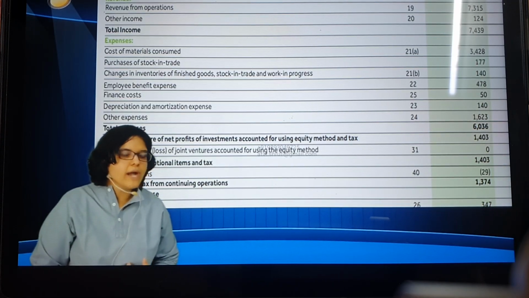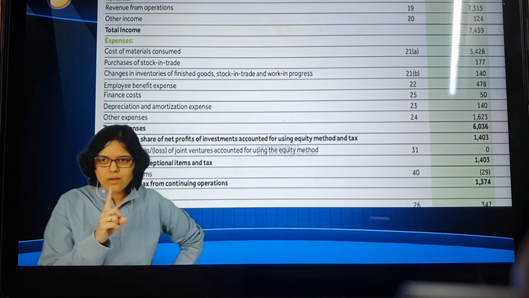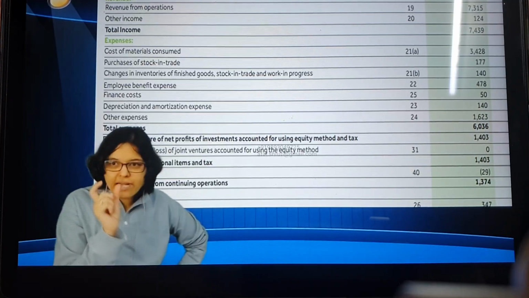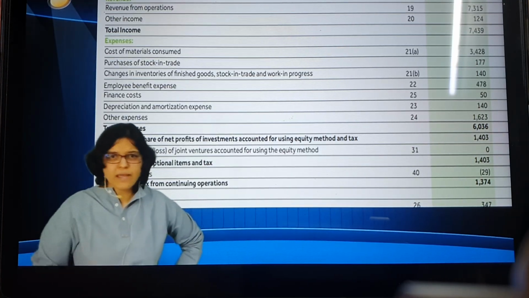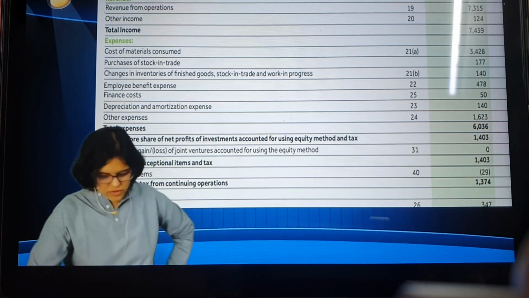I've taken a loan. And whatever interest I'm paying on that, every month I pay my EMI, right? So that interest cost will be my expense. That will be my finance cost. Is this okay? Next one you can see is depreciation and amortization.